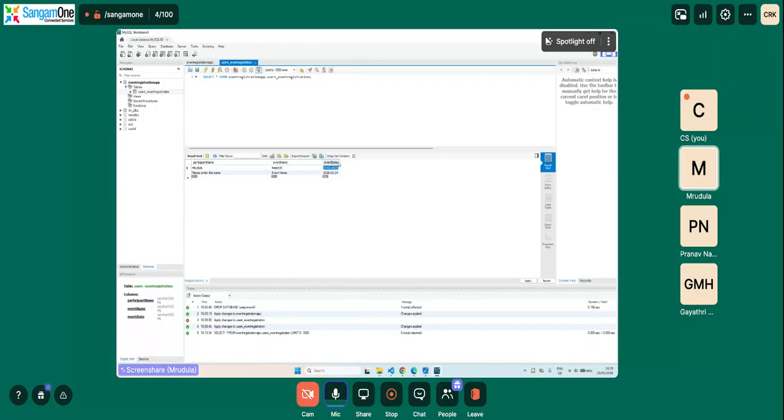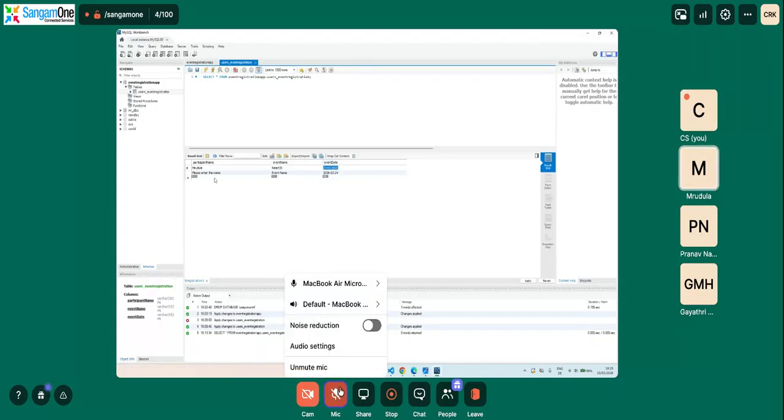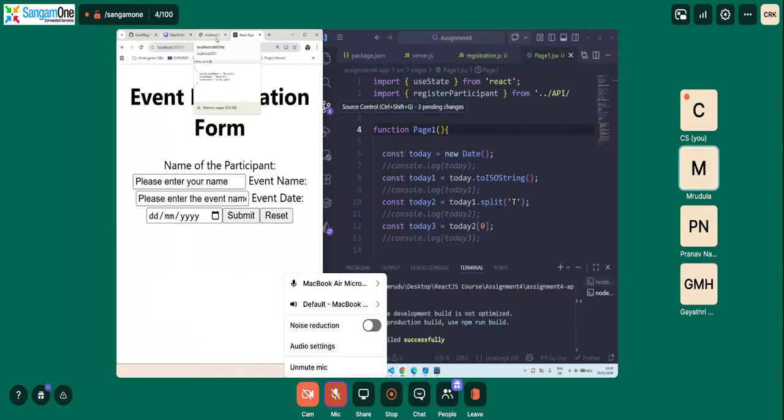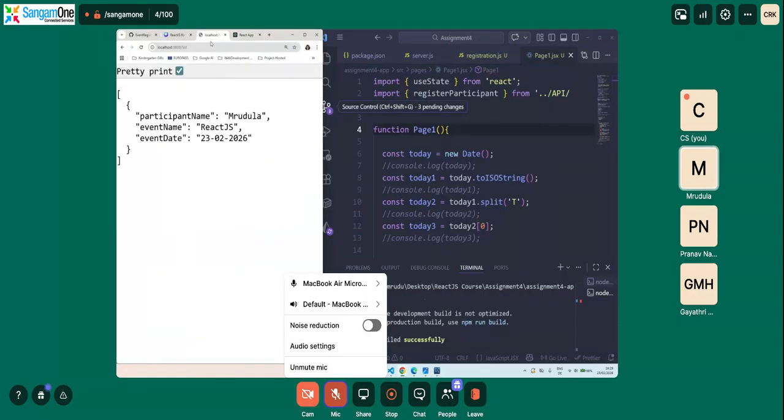So as you can see, we have it. Please enter the name, event name, and this is just dummy data. Now let us see if it is still in the backend. Okay, we will go to localhost 3001/list. We will refresh this and we have it.